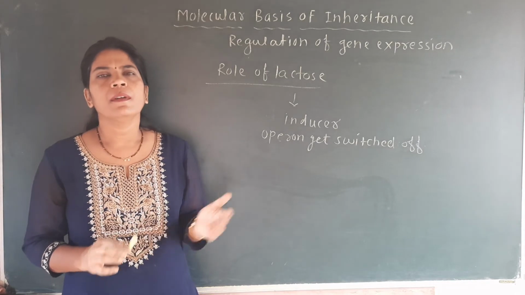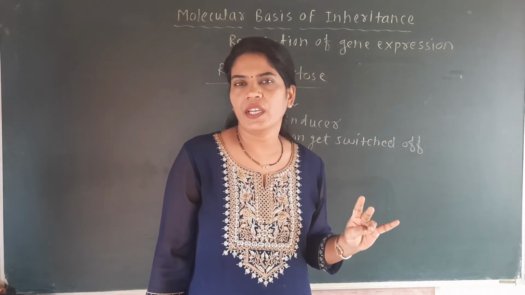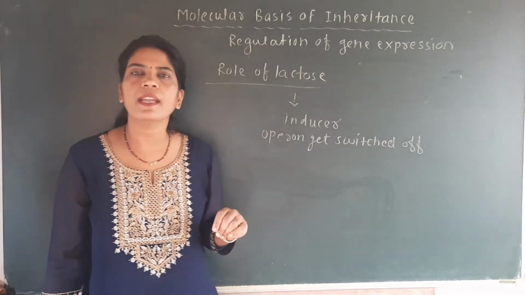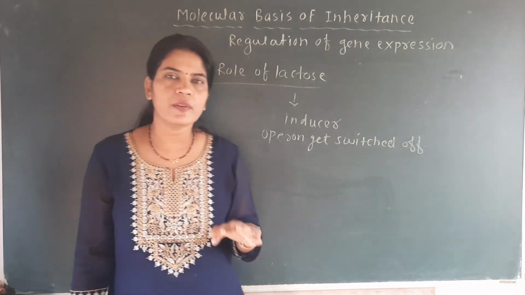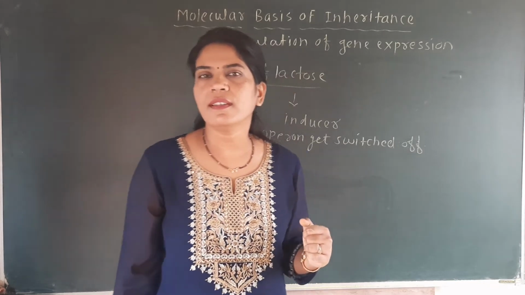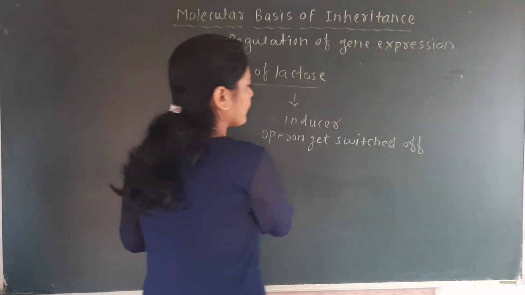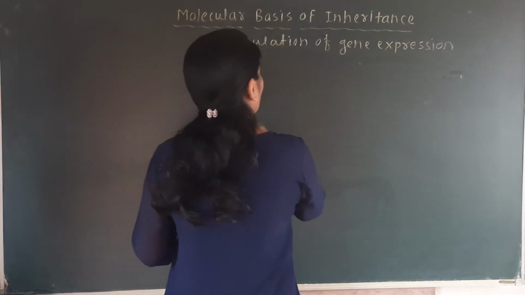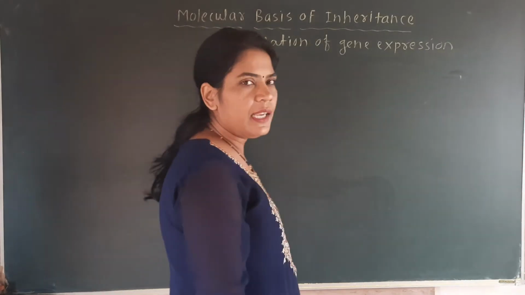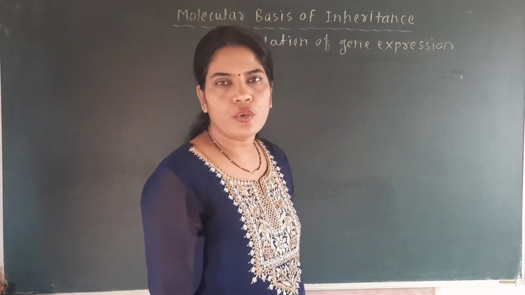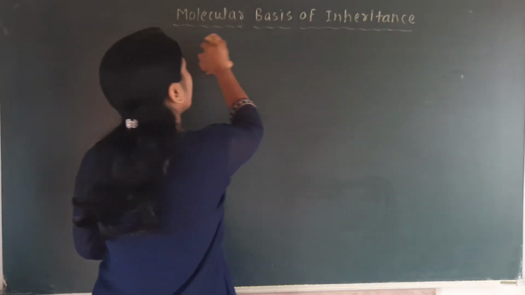Then in the same topic, the next point is given after the genomics. It is the DNA fingerprinting. So first we will see DNA fingerprinting and then we will discuss the genomics, what is meant by genomics and its importance. Okay, so the first point that we are going to discuss is the DNA fingerprinting. There is no relation between genomics and DNA fingerprinting. So you should be clear that the point which I am going to discuss first is the DNA fingerprinting, and later on we will see the genomics concept. So the next point is the DNA fingerprinting.